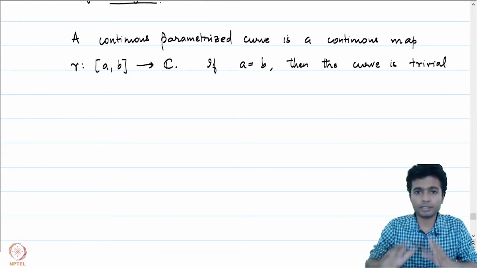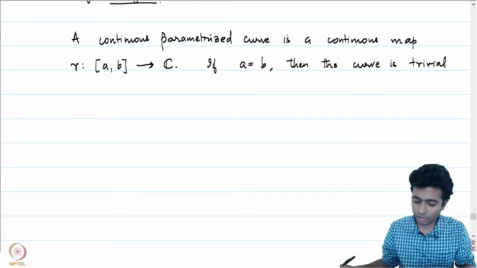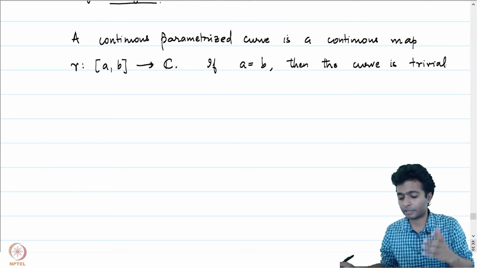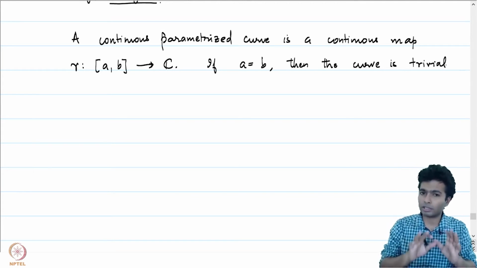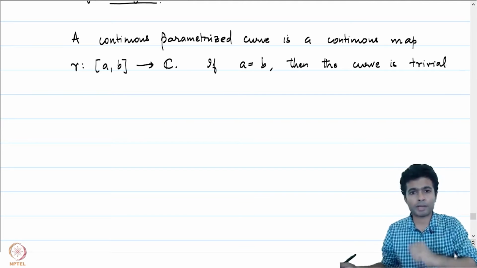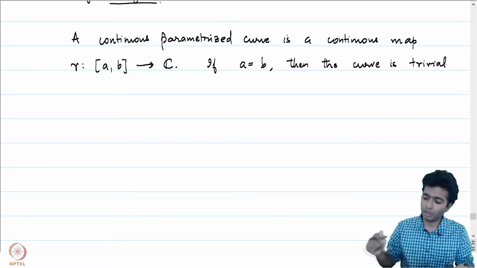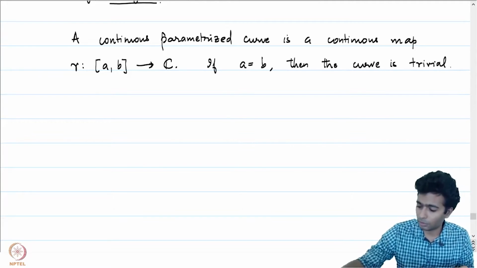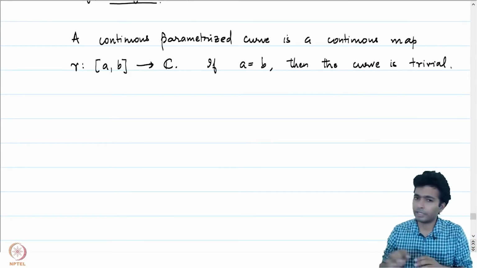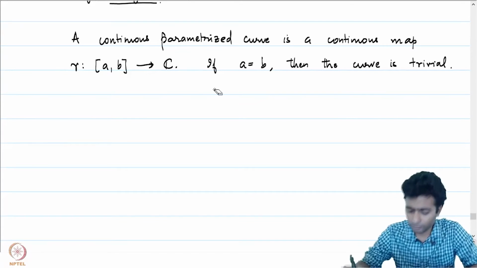Right now, [a, b] is an arbitrary interval on the real line, and a continuous parameterized curve, which we will just call a curve from now, is a continuous map from [a, b] into C. The curve is said to be trivial if a is equal to b, and if it is not equal, then it is a non-trivial curve.